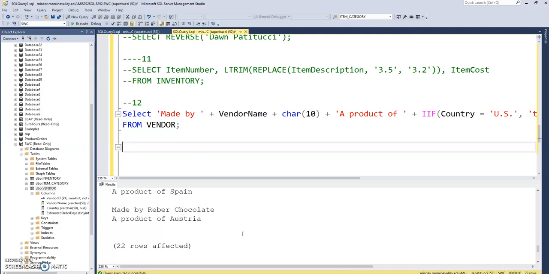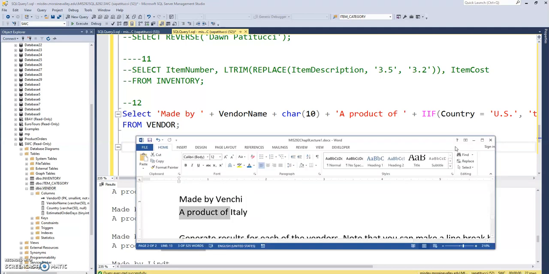All right, so let's see. Where are those U.S. vendors? Yeah, there you go. The U.S. It's working. Okay, so that was number 12.